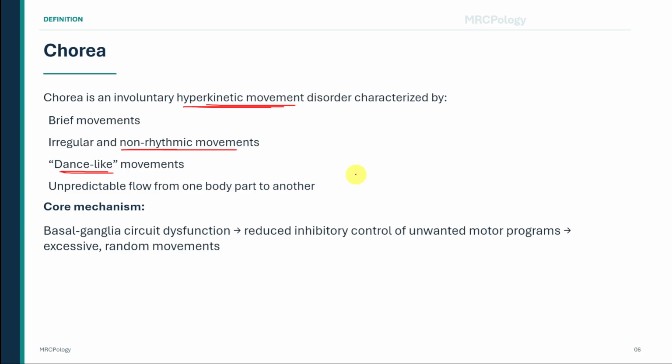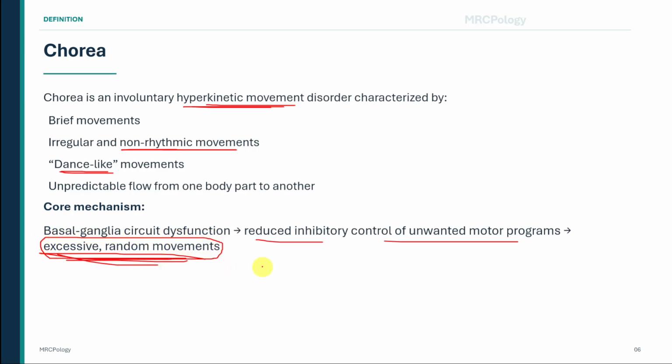This can make mild chorea difficult to recognize. The core mechanism is reduced inhibitory control of unwanted motor programs. Basal ganglia circuit dysfunction reduces the normal suppression of unnecessary movement. As a result, excessive and random motor activity reaches the cortex and produces choreiform movements.